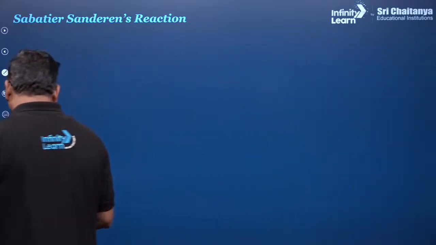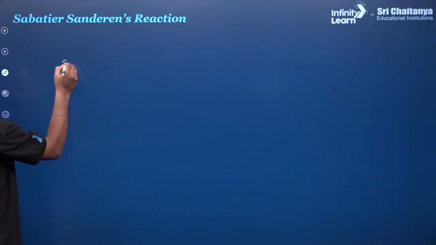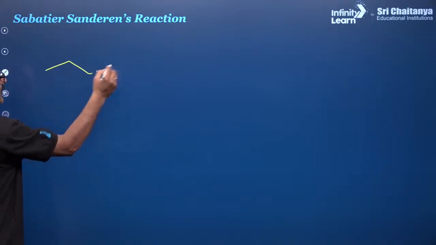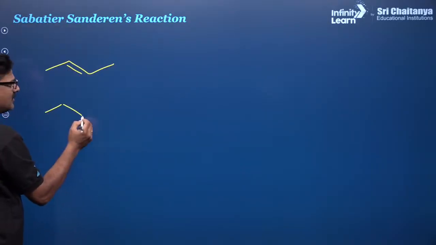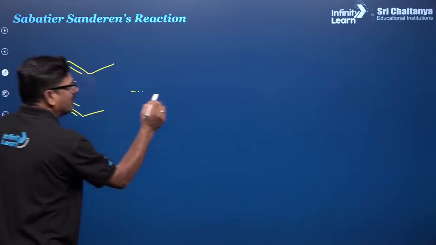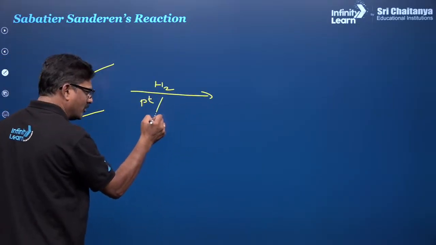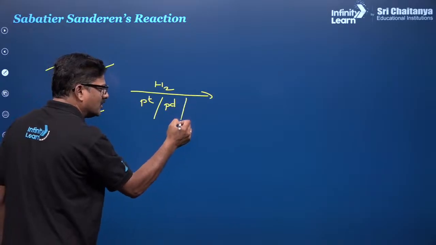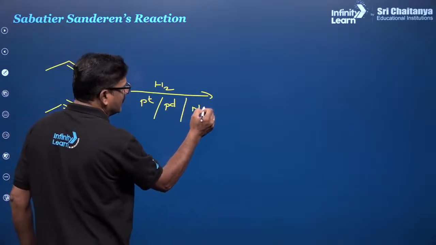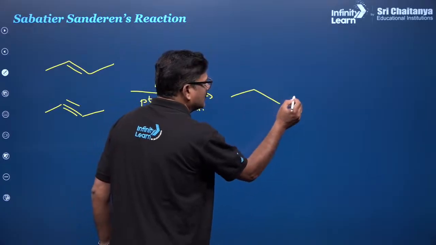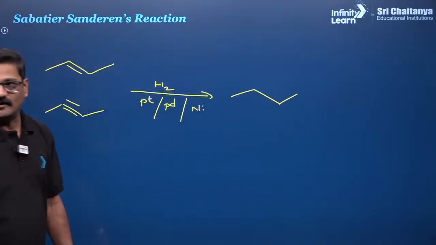Okay, let's talk about the Sabatier-Senderens reaction. Dear children, if you take an alkene or an alkyne and treat it with hydrogen in the presence of platinum, palladium, or nickel, any catalyst you can use, you are going to get uncontrolled, exhaustive hydrogenation.